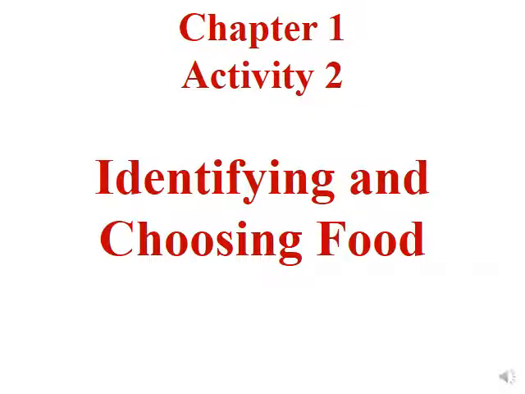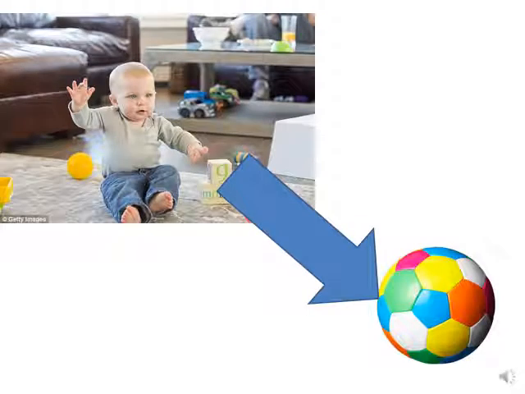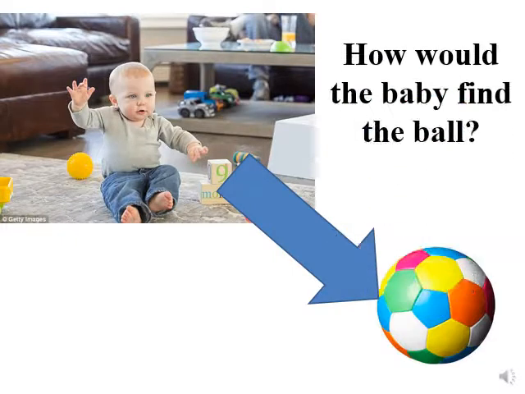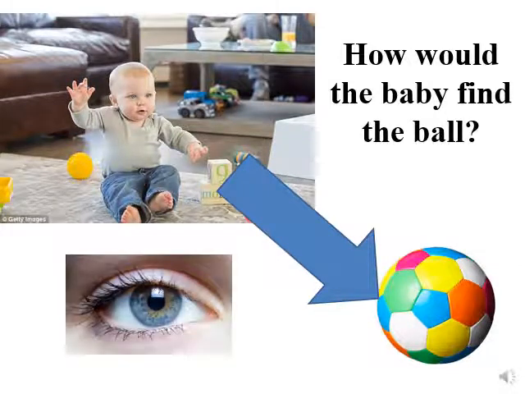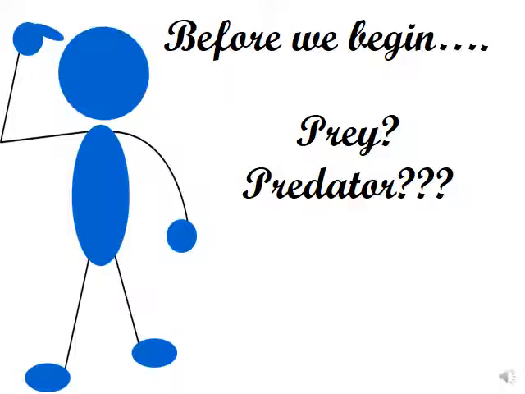Moving now to activity 2, identifying and choosing food. How do they identify the food? How do they choose the food? For example, here, the baby. How would this baby find the bowl? Using what? Using the eyes. So the eyes are called here the sense organ. We use the eyes here to identify the bowl.